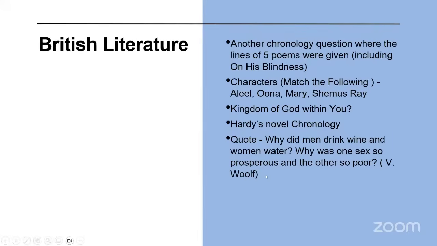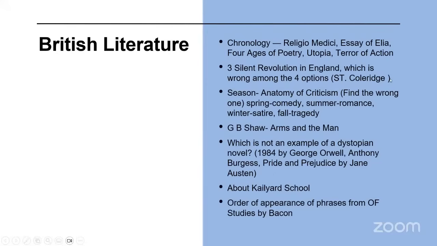Quotes and chronology, where they asked a quote from Virginia Woolf. They had given a quote from Virginia Woolf, right? Then they also asked the chronology of these works: Dryden's, Brown's Religio Medici, Essays of Elia of Lamb, Four Ages of Poetry, Utopia, Terror of Action. So the chronology of these works was also asked.